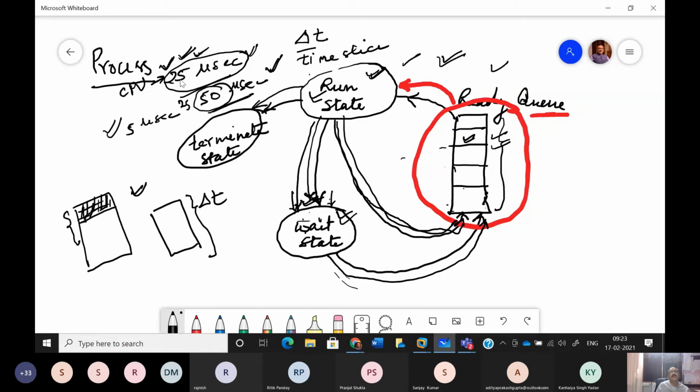So if you subtract 25 from 50, the remaining 25 microseconds, where did the process spend it? Either it was in the wait state or in the ready state. But we say that it was in the wait state. Why? Because irrespective of whether it is in ready or wait, in both cases it is waiting for its turn. तो हम ये कहेंगे कि ये जो है wait कर रहा था.